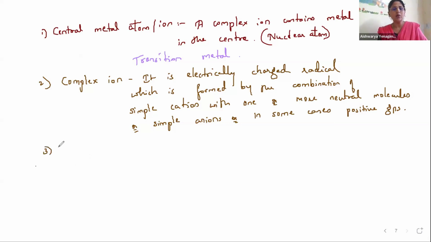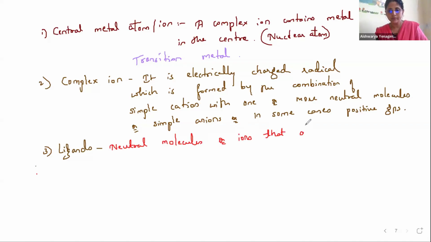Okay, coming to the third one, that is ligands. Very important part. So what are these ligands? They are neutral molecules or ions that attach to the central metal atom or ion, and they are called ligands.